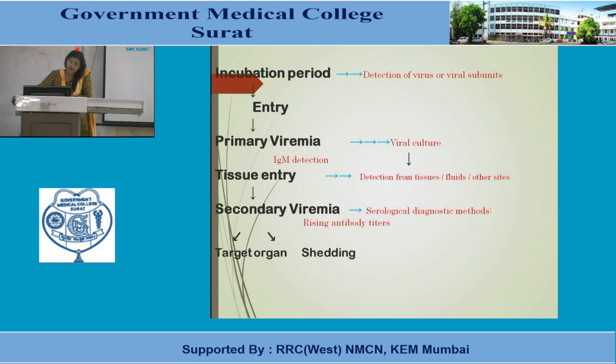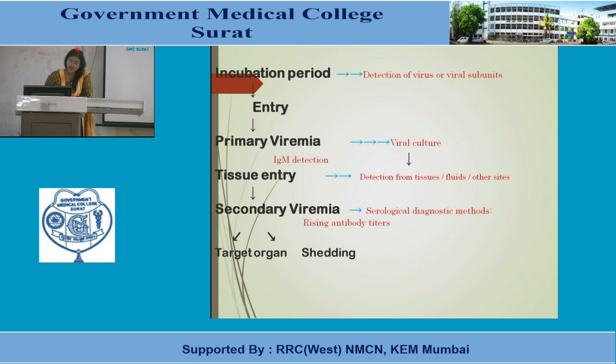Then after multiplication in large numbers, it enters into the blood. Most of the viruses enter into the blood, leading to primary viremia. At this time we can do virus culture. So if you culture the virus at this time, then it will be positive. Then after primary viremia, it enters into the tissues.